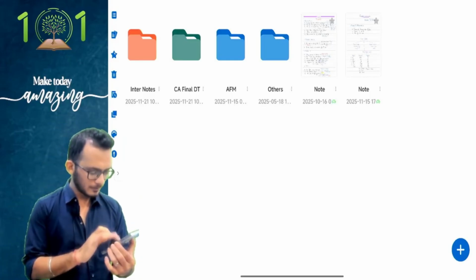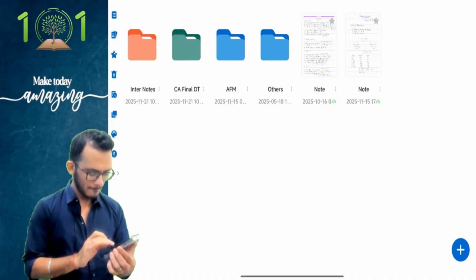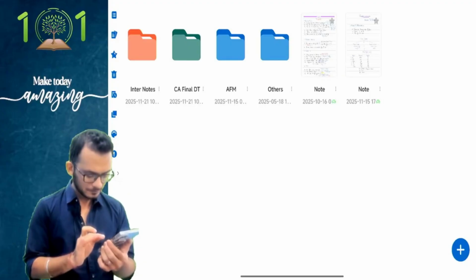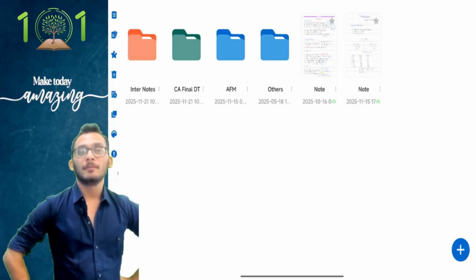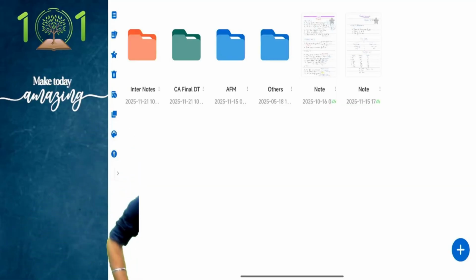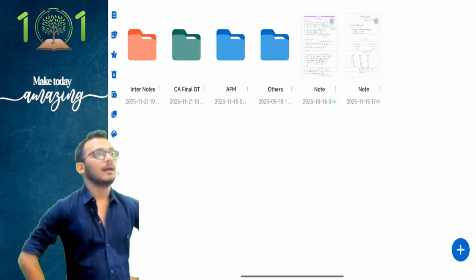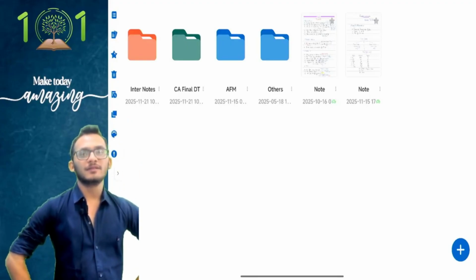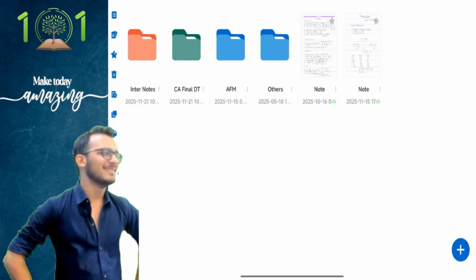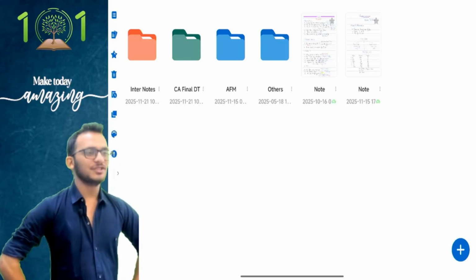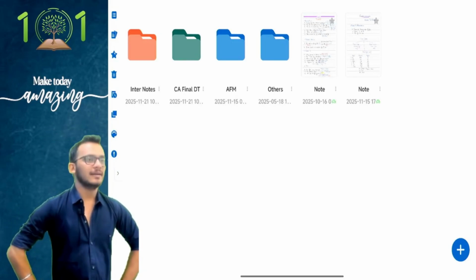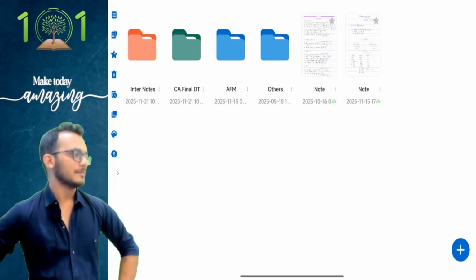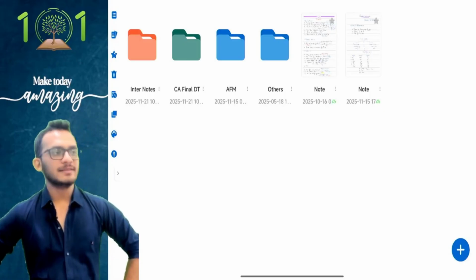Step number two. Identify the person and his residential status.